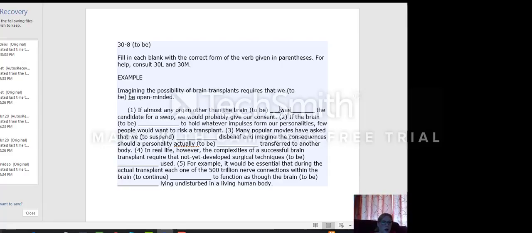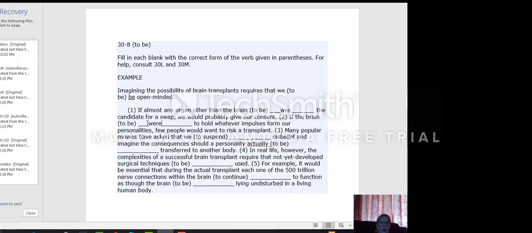It could be being, like were or is, was, am. Was the candidate for a swap? We would probably give our consent. Verbs like that. So number 2, if the brain were to hold whatever impulses form our personalities, few people would want to risk a transplant.